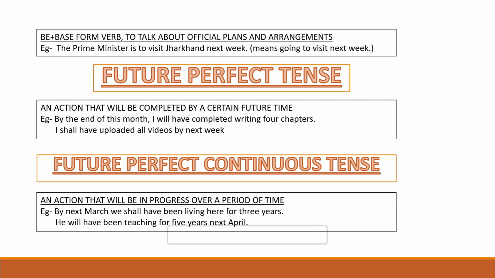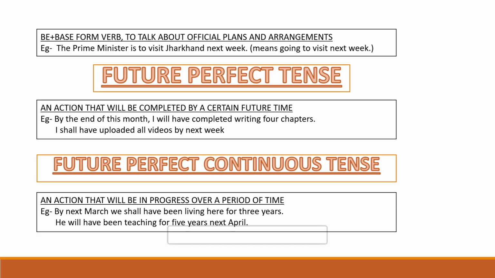Now by next March, we shall have been living here for 3 years. Now by next March, now this is the time reference, this is the time period, right? So by next March, we shall have been living here for how many years? For 3 years. So you have started living here somewhere in the past, still living, and will be living here for 3 years.